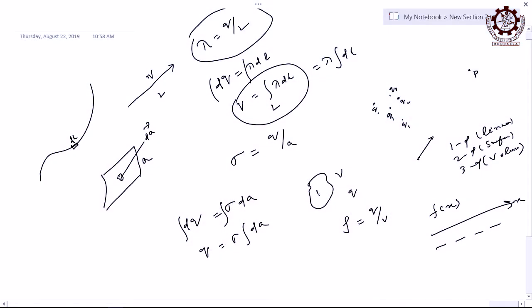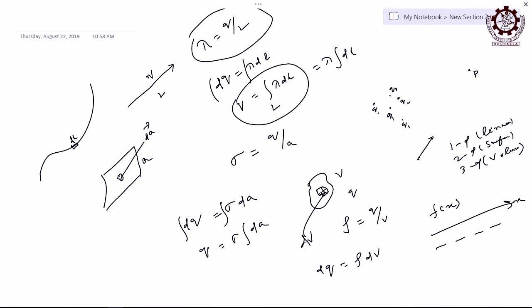Then in a similar way, if I take an elementary volume here, whose volume is dV, then dq will be equal to rho into dV, that elementary 3-dimensional volume. If you integrate both, you get the total charge q equal to rho integrated over volume.